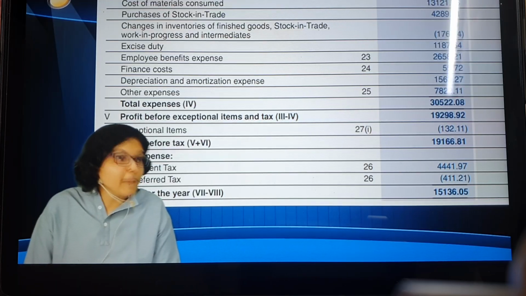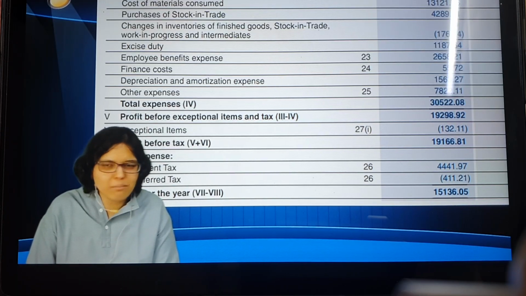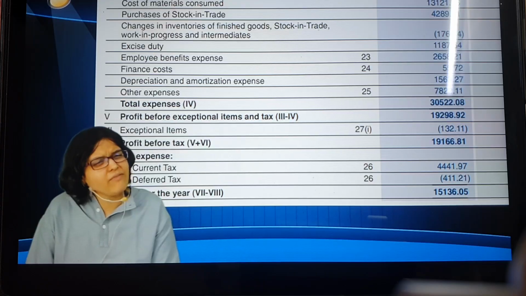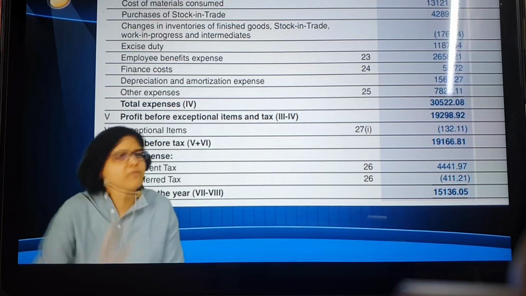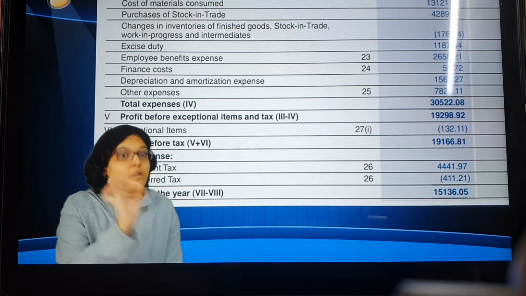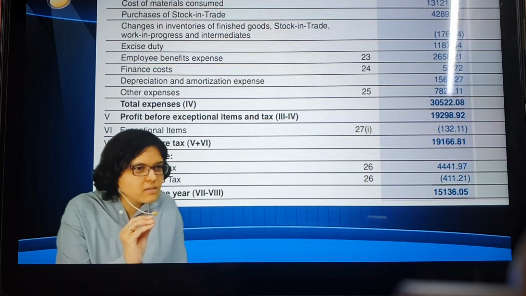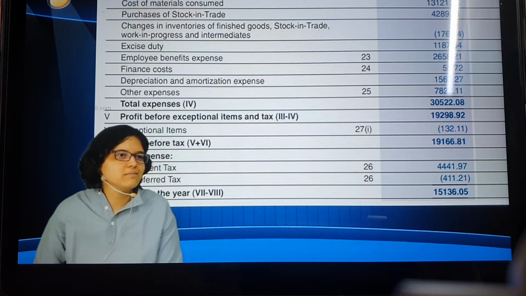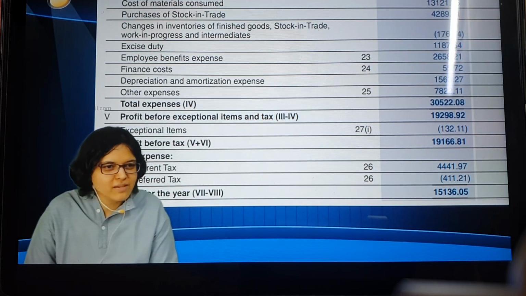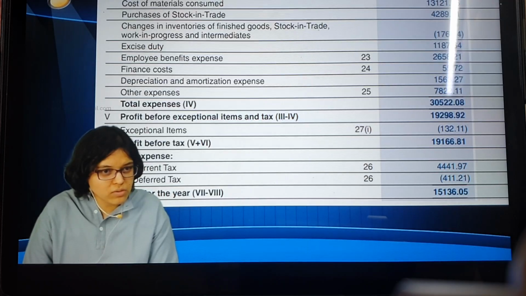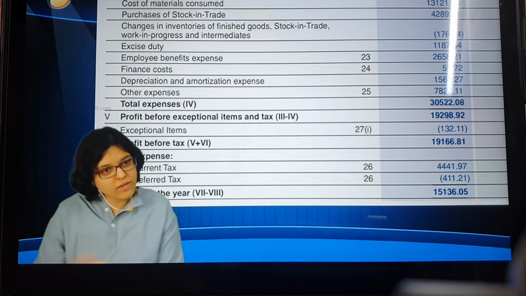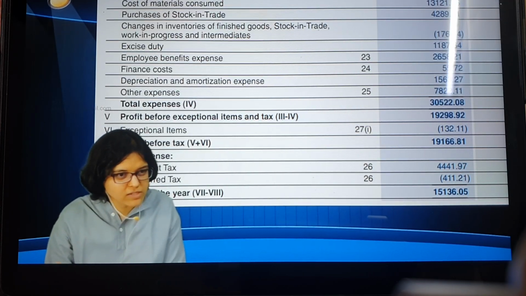For banks, NPAs will be exceptional items. Is that what you're asking? What do you think? Not at all. Every single bank will have NPA. I don't know any bank which doesn't have even 1 rupee of NPA. That is a regular business risk that they are facing. Every business has some risk. What is the basic risk for any bank? NPA. Okay. For banks, there is an NPA ratio. So you are saying when will we recognize this as NPA and what percentage we should do a provision? Is that what you are asking?